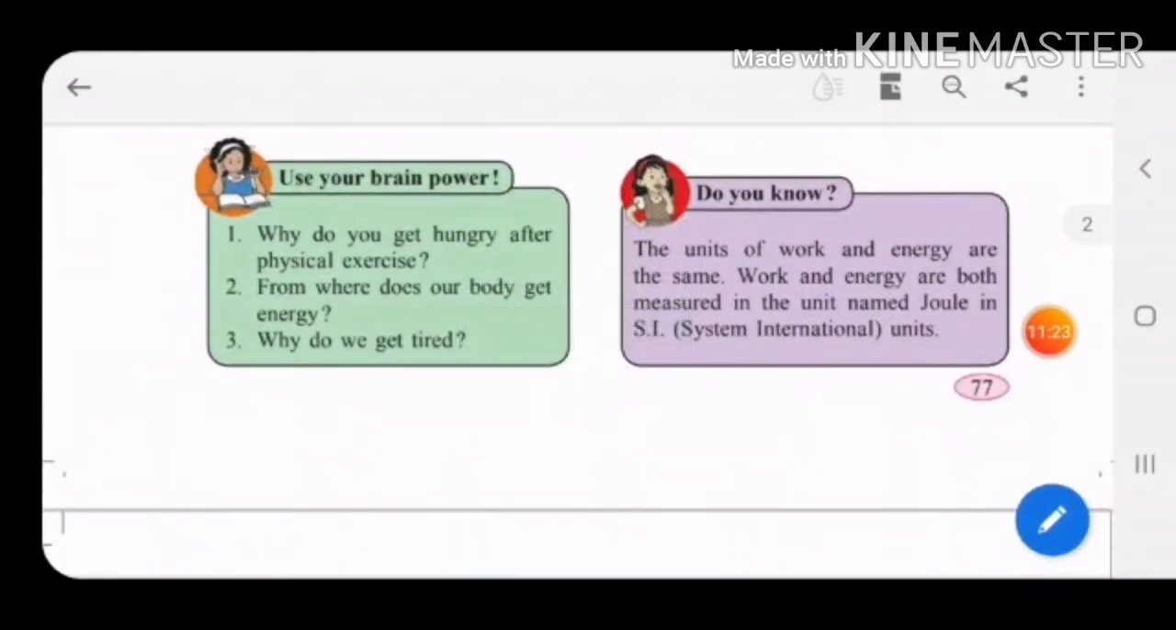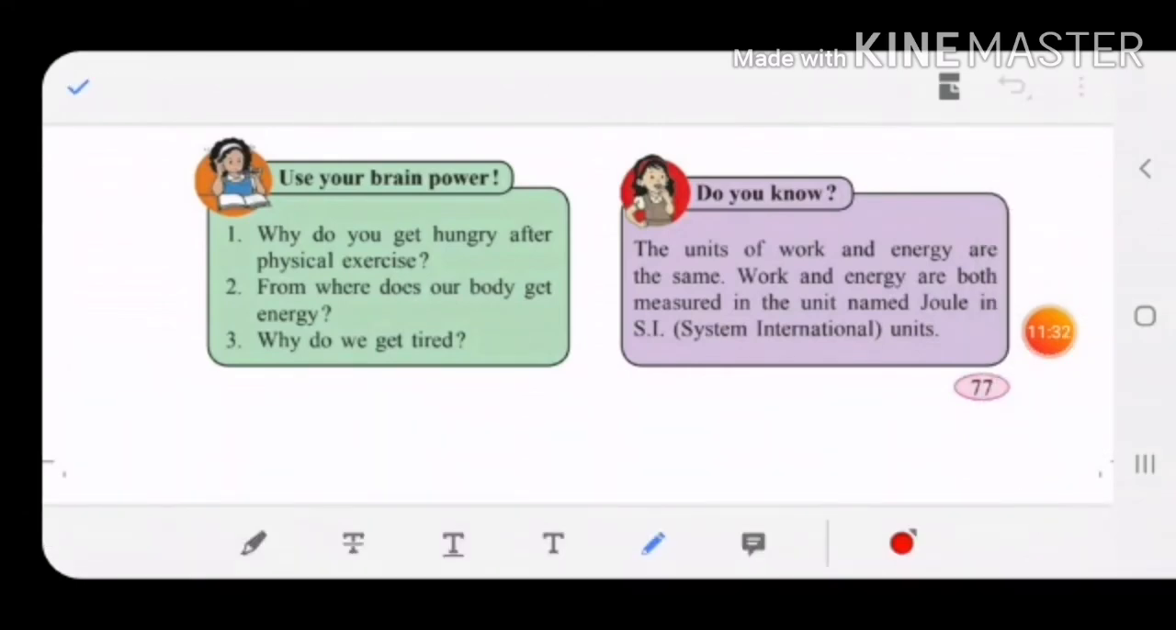Now, the units of work and energy are the same, children. Work and energy are both measured in joule. This is the system international unit. Work and energy's unit is the same. They are measured in what? Joule. As we measure distance in meters and kilometers, we measure work and energy in joules.